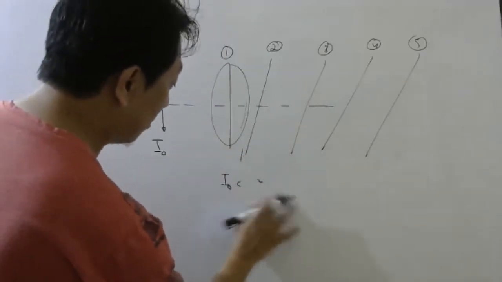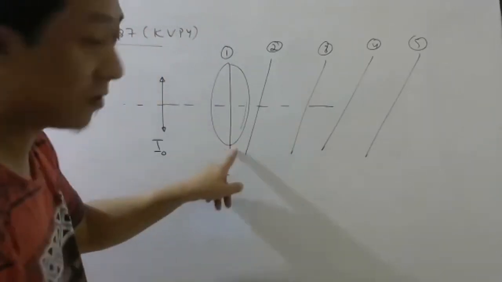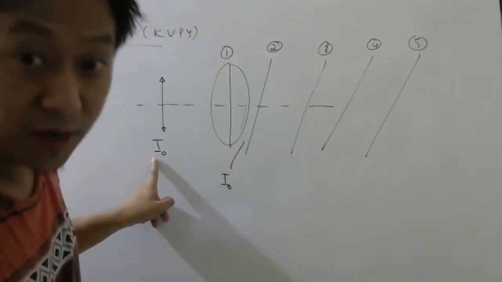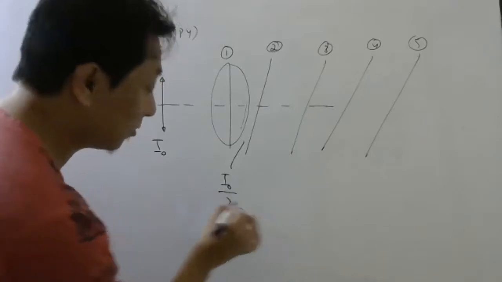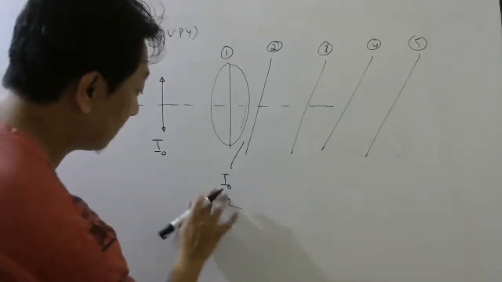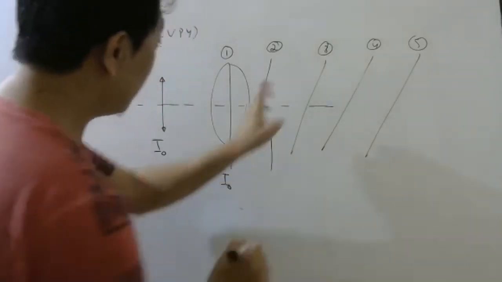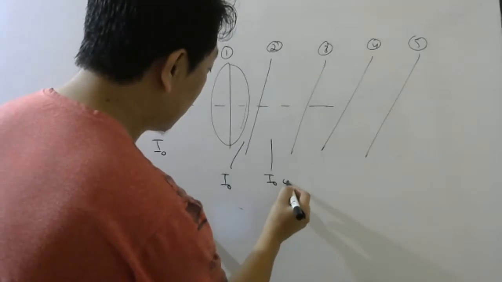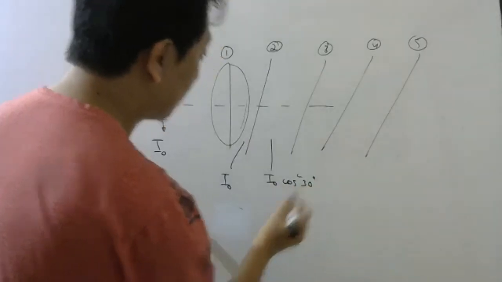So this will be I naught only. If it was unpolarized, then you would write I naught by 2. But in the question, they told polarized. Here, this one makes 30 degree with this, so this will be I naught cos square 30.